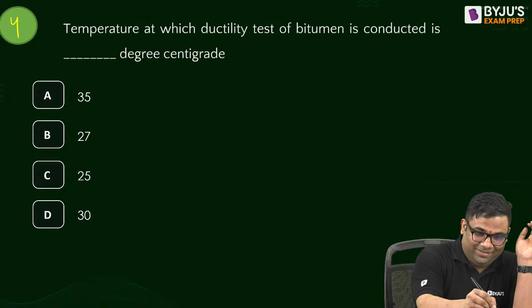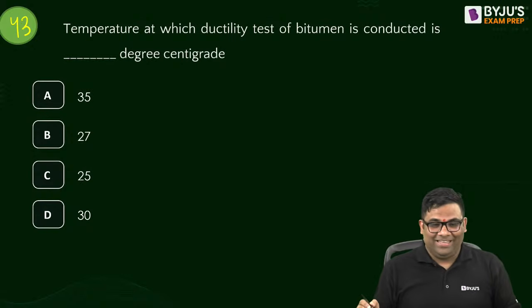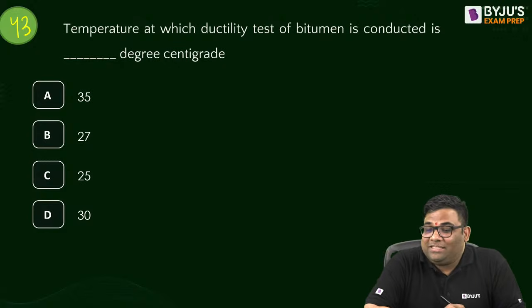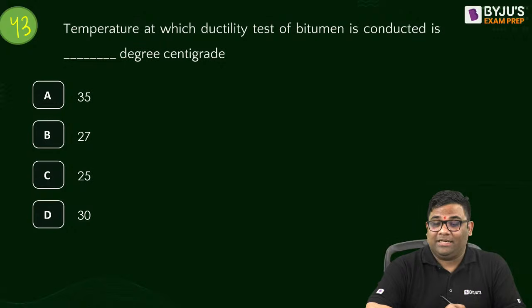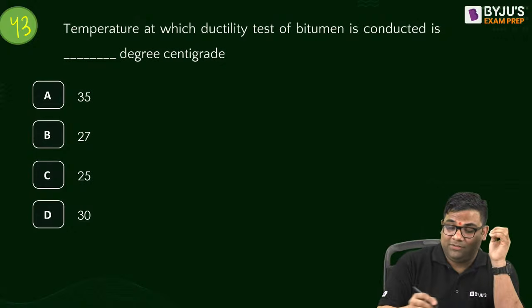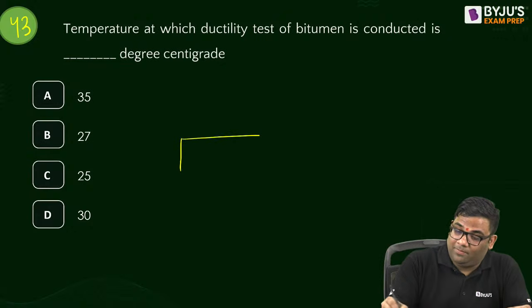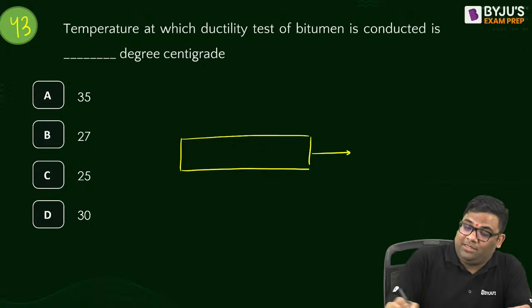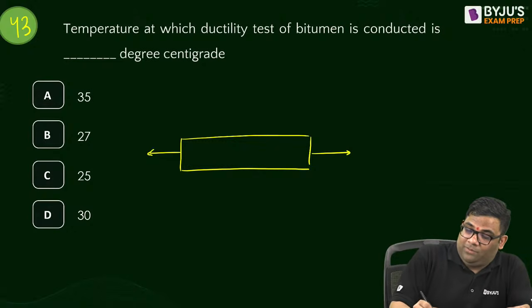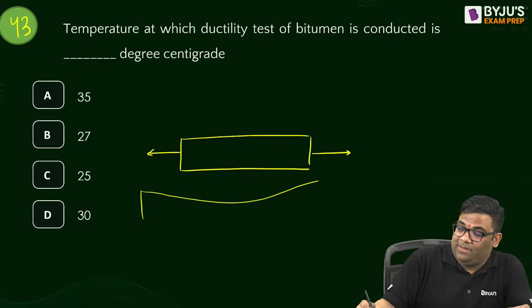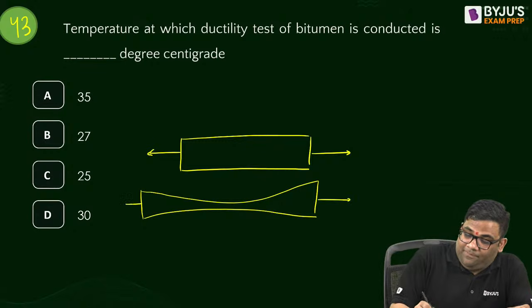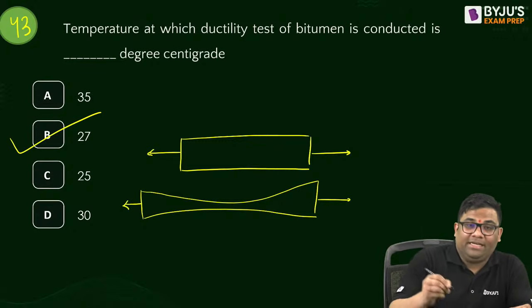43rd. Answer this. The temperature at which the ductility test of bitumen is conducted. We know the ductility test, right? We have this bitumen film, then we apply force. Then it will break at a certain distance. When it breaks, that distance is the ductility value. The temperature is 27 degrees centigrade.